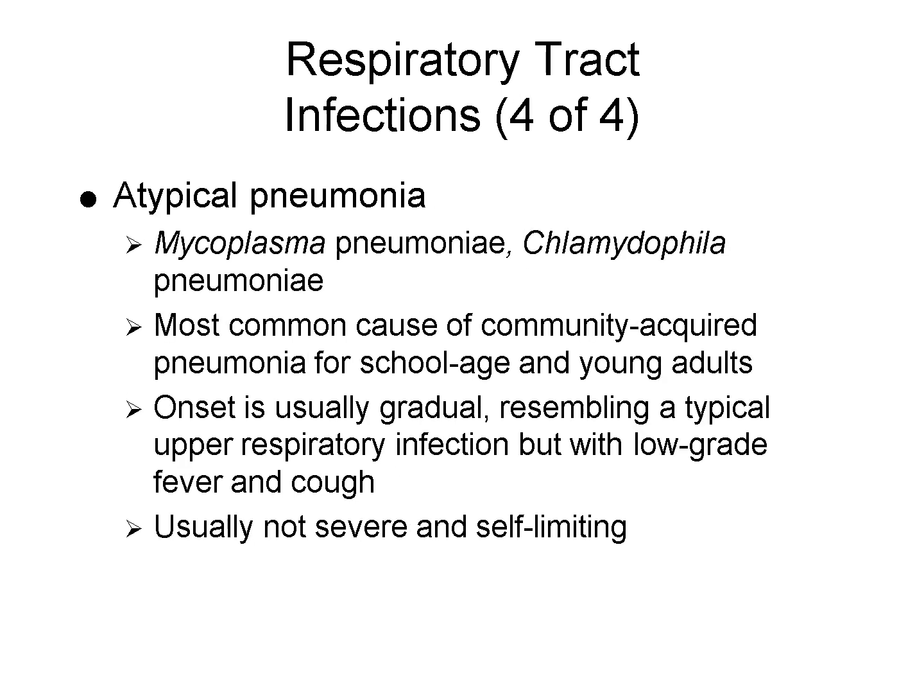Atypical pneumonia in children is most commonly caused by Mycoplasma pneumoniae or Chlamydophila pneumoniae. These infections typically affect school-aged children and young adults and differ from classic bacterial pneumonias. Symptoms develop slowly and may resemble a mild upper respiratory infection, with low-grade fever and a persistent cough. Most cases are self-limiting and respond well to outpatient treatment.